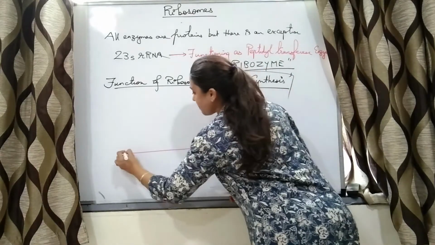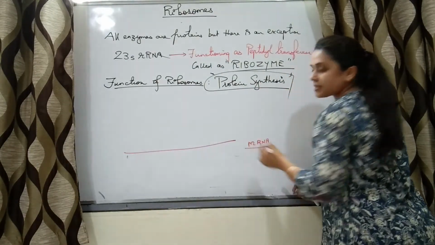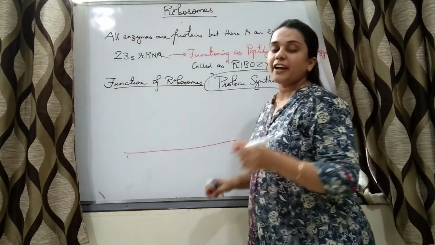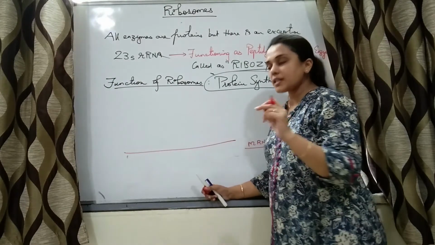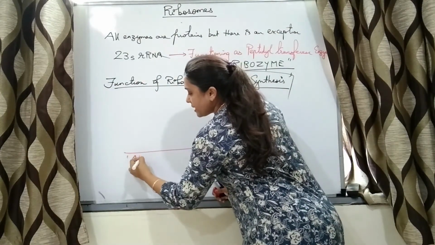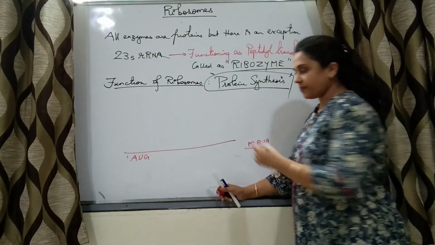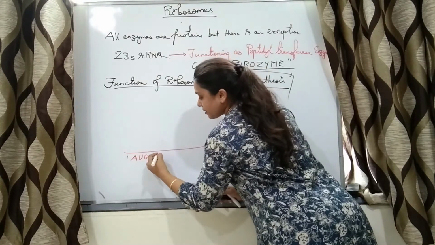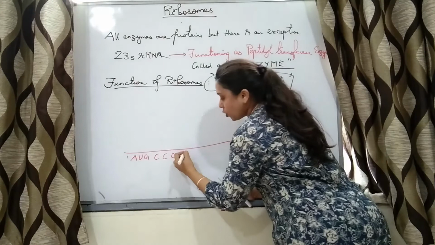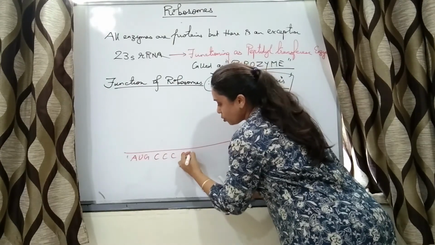So this is an mRNA. mRNA is messenger RNA. This mRNA will have codons, and codons are always in triplet, and always the first codon will be the start codon. Say AUG is a start codon, right? Then say the second codon is CCC, the third codon is CUC.